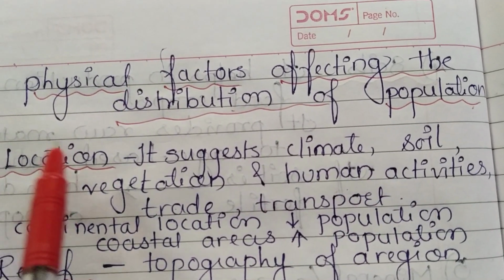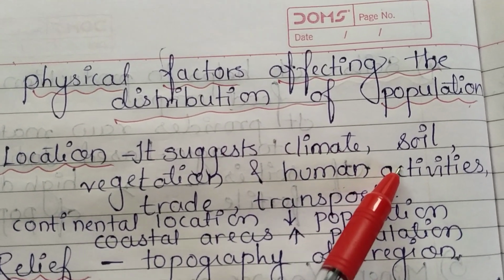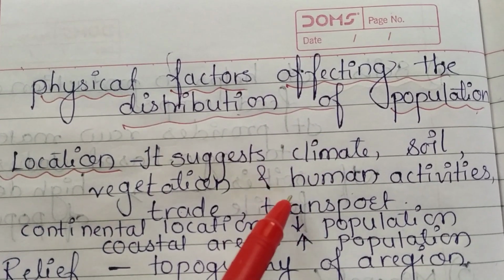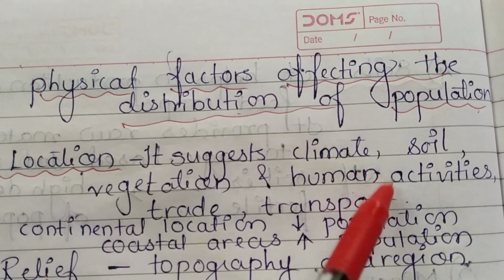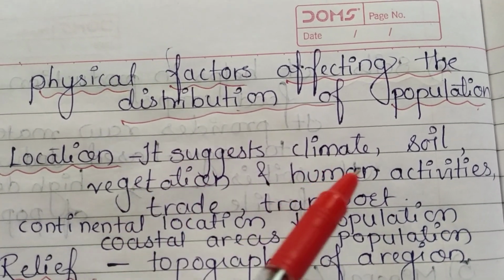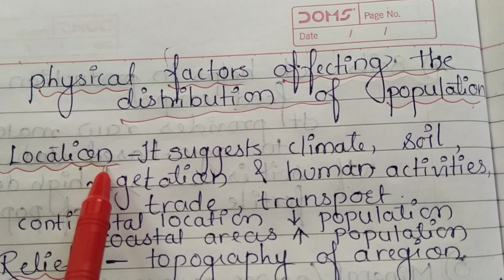If the location is a coastal area, then fishing activities will be carried out. If the location is a hilly area, then animal husbandry or sheep rearing will be carried out. So all the occupations, vegetation, climate and soil are based on the location.